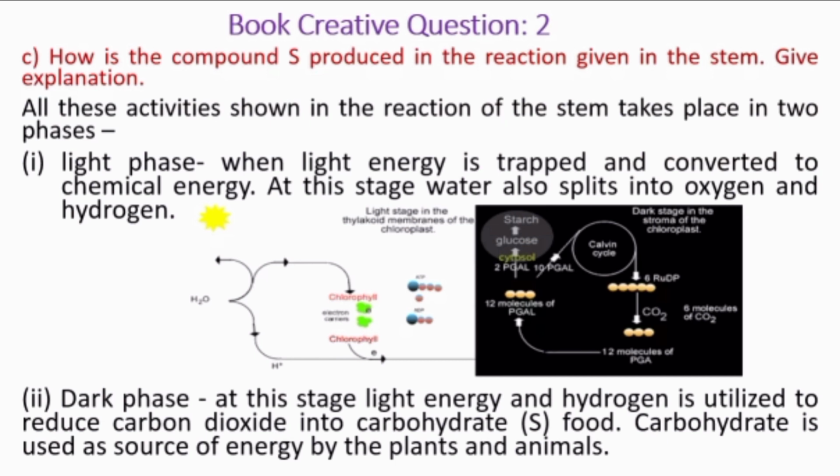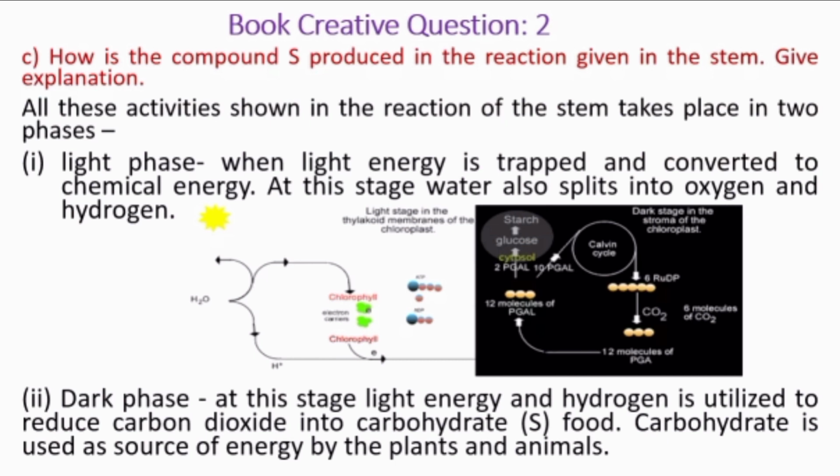What actually happens in the light phase? In the light phase, light energy from the sun is tapped and converted to chemical energy. At this stage, water is also split into oxygen and hydrogen. After finishing the light phase, the dark phase starts.